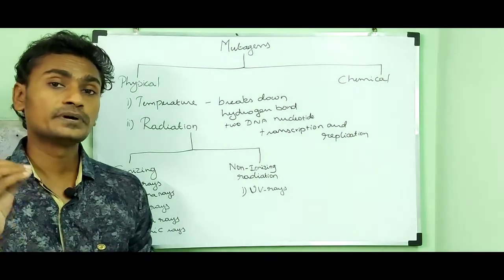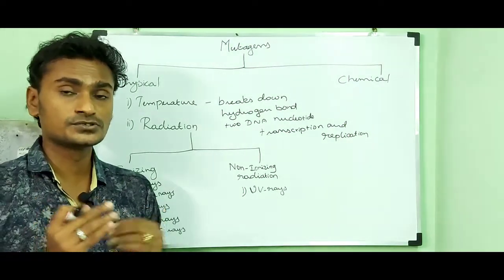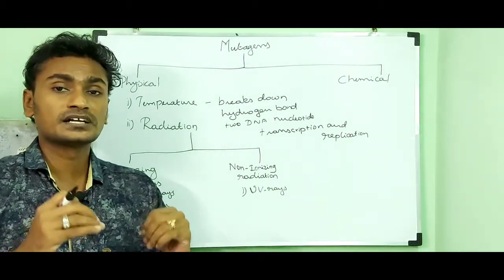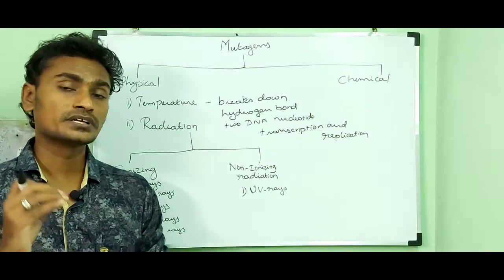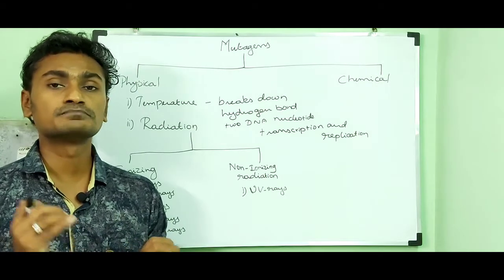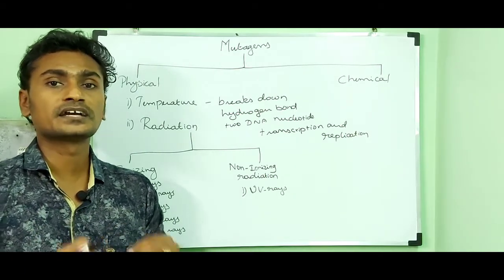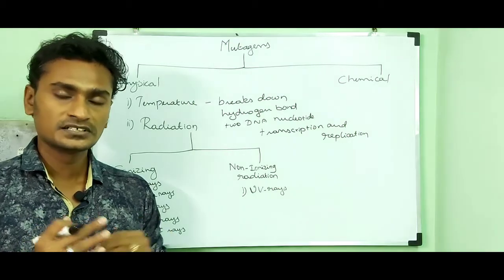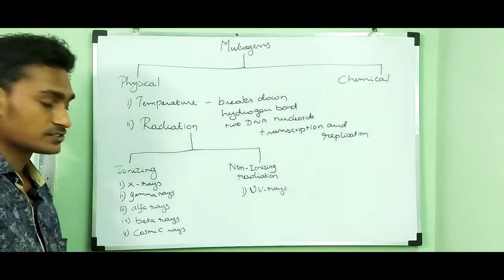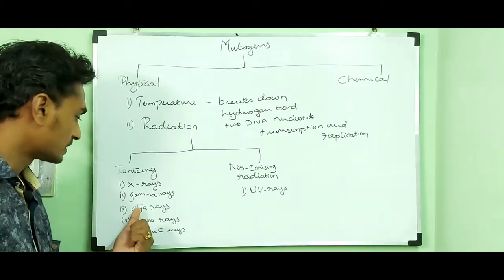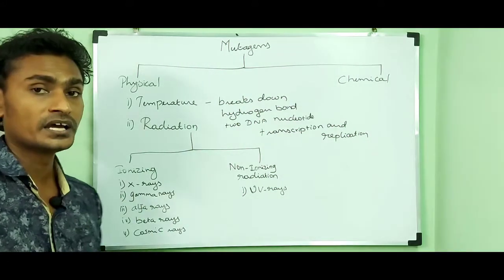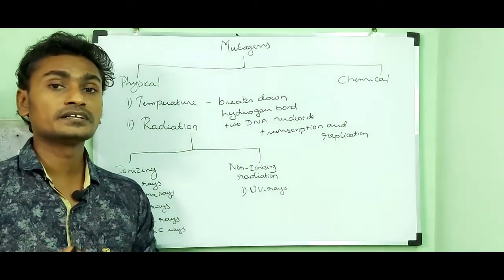So it can penetrate into the tissues, break the chromosomes and cause mutation. Examples of ionizing radiations are X-rays, gamma rays, alpha rays, beta rays and cosmic rays.